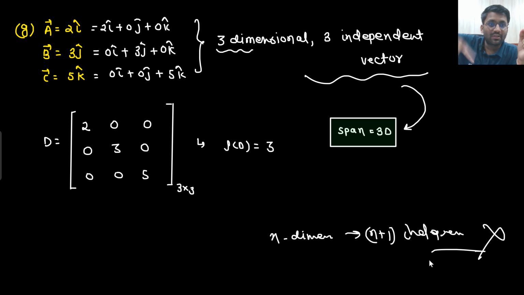What is the meaning of dimension of a vector? What is the meaning of number of independent vectors? What is the meaning of number of vectors in my n dimension set? Everything is crystal clear. Word to word, point to point. I will never get confused in the language, and I will never get confused in the question.